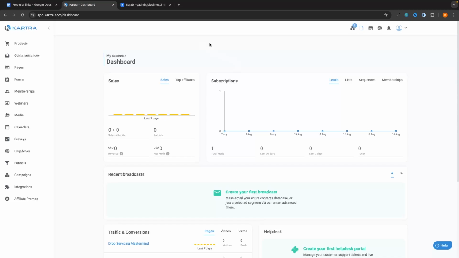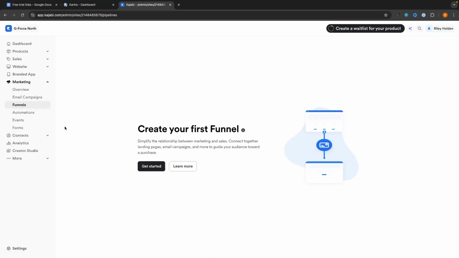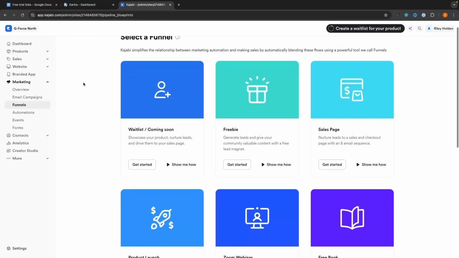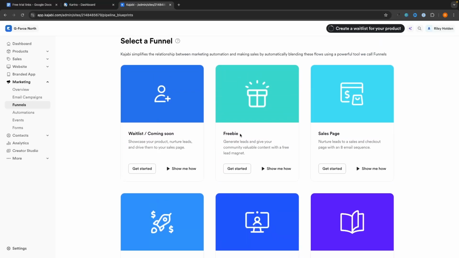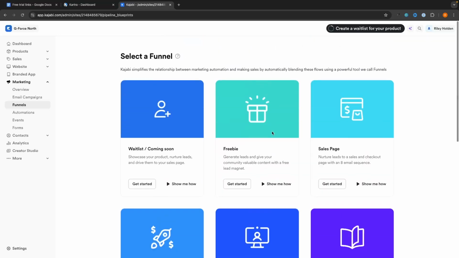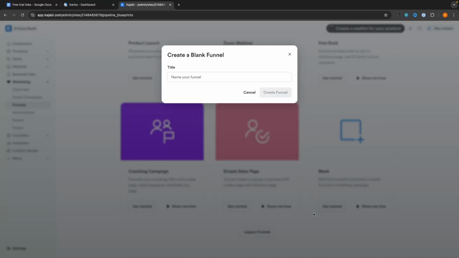As I said, when we are actually creating these funnels, Kajabi is a little bit more efficient. The way that we do this is we go to marketing right here, and then we can go into funnels, and then we would just go in and create our funnel. So we can select the type of funnel that we would like to build with Kajabi. We have a few different options, whether we want to offer a freebie, create a sales page, a Zoom webinar, any of these other options. Or you can just go with a blank template. So let's start from scratch right here. We'll click on get started, and we'll just call this test.